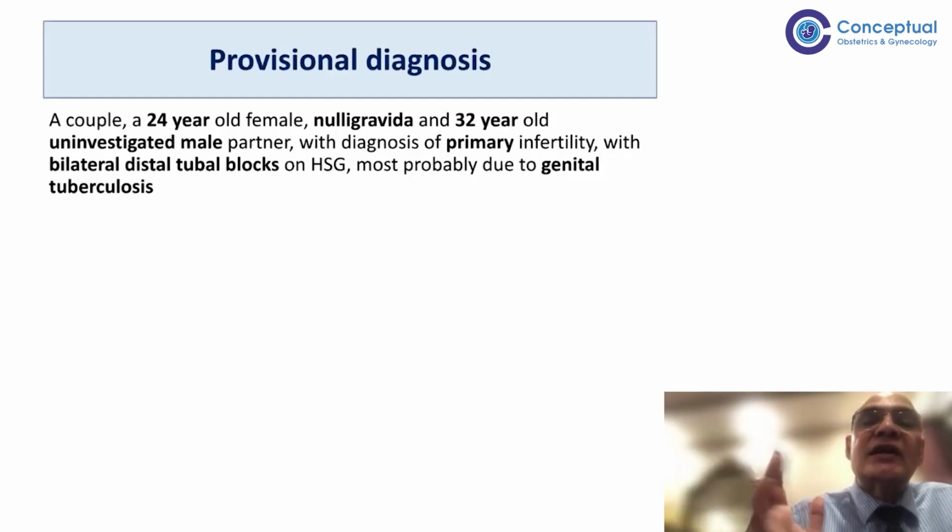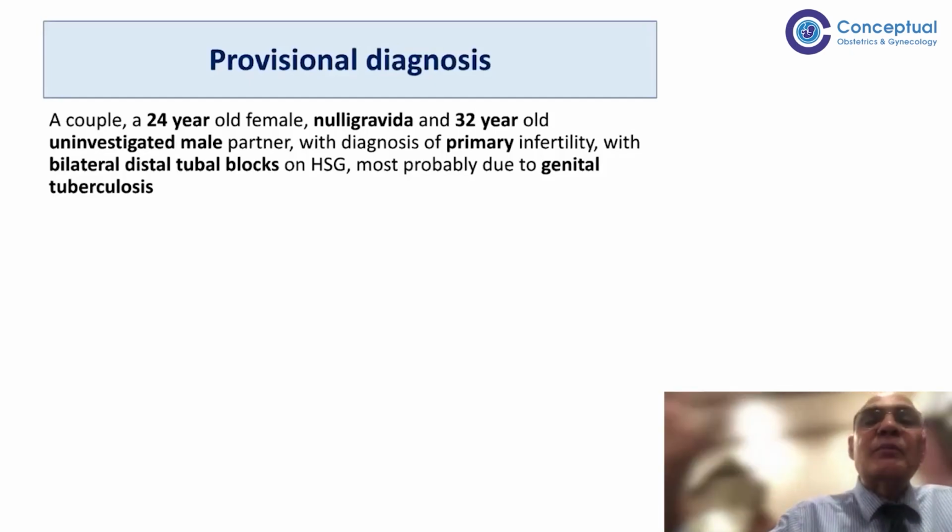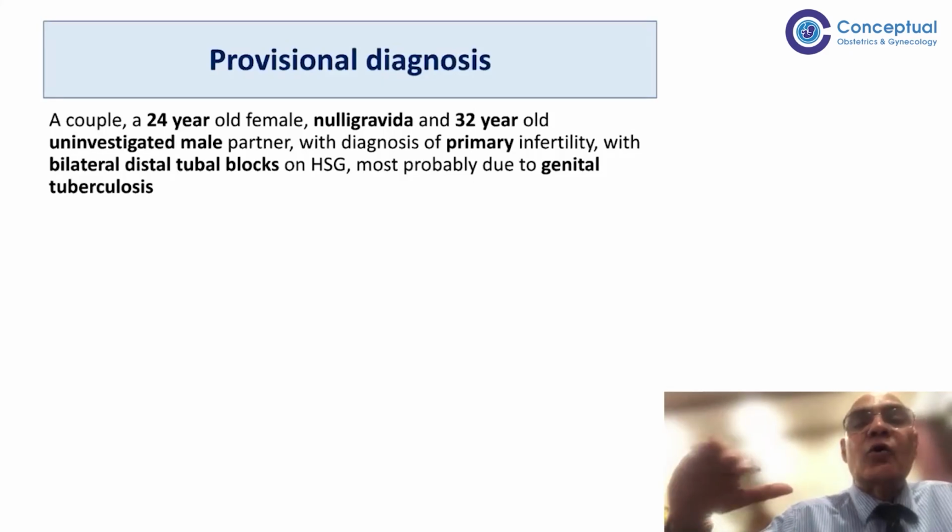So is that clear? Scenario 1, tubes are open, endometrium fine, normal ovulation induction drugs can begin, the patient can try spontaneously, 10 to 20% of cases only. 30% of patients belong to category 2, that means tubes are blocked, endometrium is fine or has grade 1 to 2 adhesions which can be cut. In this case, we cut those adhesions and we go for IVF-ET. Scenario 3, tubes are blocked, endometrium is also gone. In that case, but ovaries are okay, the patient can go for surrogacy, 20 to 30% of patients. 4 to 5% of patients belong to category 4, where the ovaries are also gone.